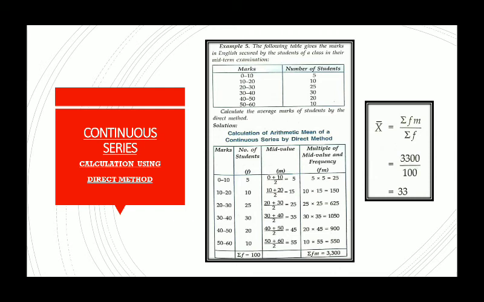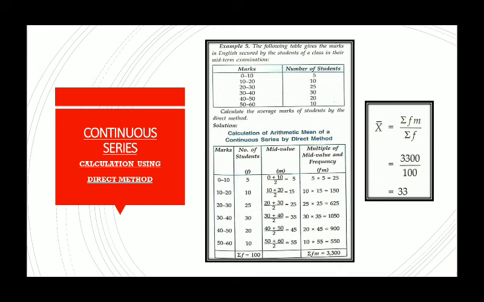So 33 is the mark. See, marks has no unit, and that is why here also no unit is given. So 33 marks is the average marks of students from 10 to 60 for 100 students. So the average is very bad. You should not perform like this. The performance should be better.